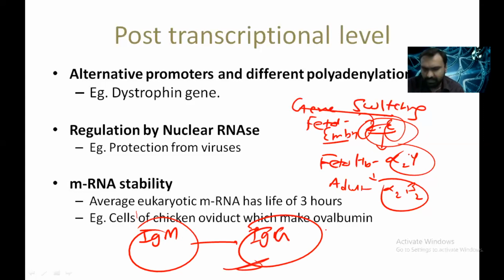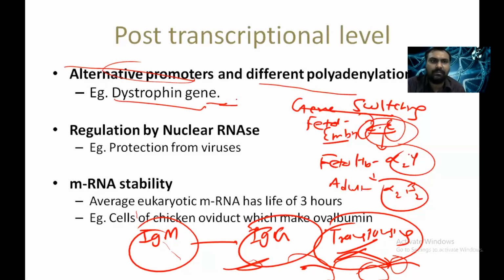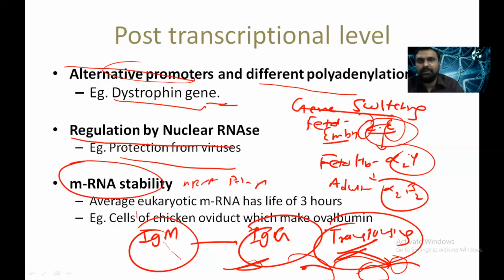Then fourth was transposons or jumping genes. These are genes that will move from one element to another gene. About 40 to 50% of our human genome has nucleotide sequences which can move; those are called transposons. Now at the level of transcription, there can be alternative promoters and different polyadenylation. The largest gene is dystrophin, that is the example. Then regulation by nuclear RNAs, like protection from the virus, and mRNA stability by the capping and poly A tail. Right. So that is at the level of post-transcription.